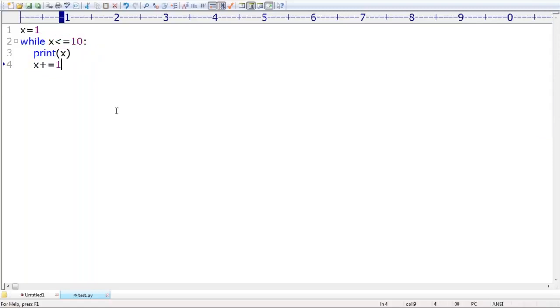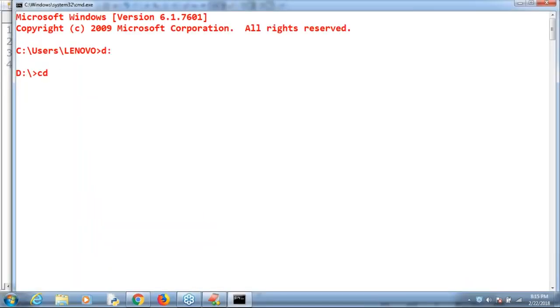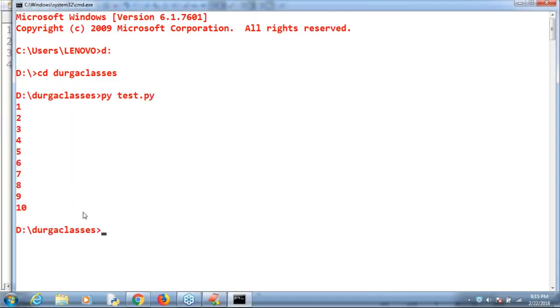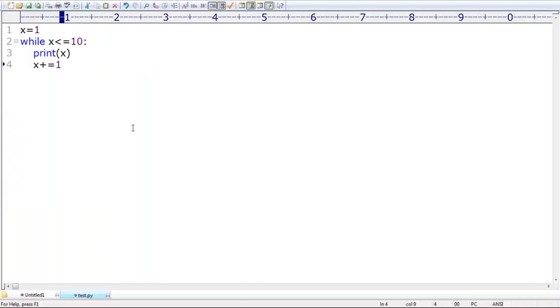Have a look once. If I execute this code, py test.py, we happily get 1 to 10. Okay, can everyone understand? This is the basic syntax of the while loop. Are you able to understand?